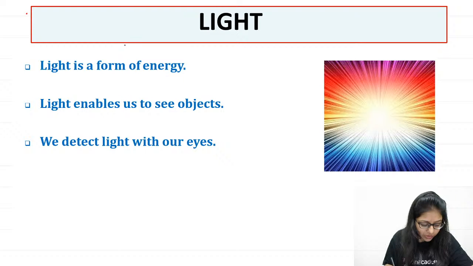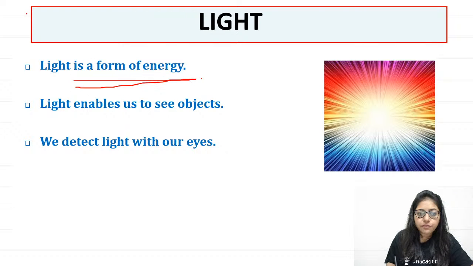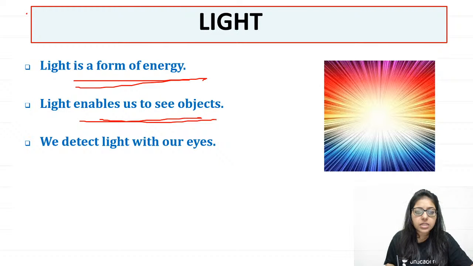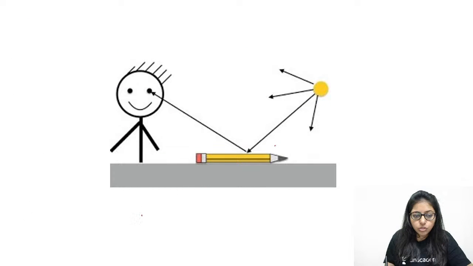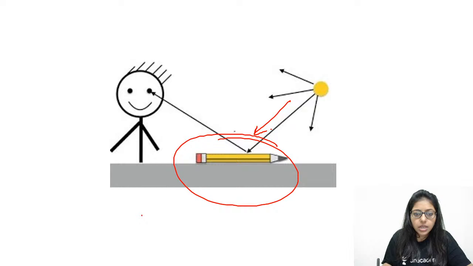Light is a form of energy which enables us to see, right? So light is a form of energy and it enables us to see objects. And how do we detect it? We detect light with our eyes. So what happens actually is, if this is the object and light falls on it, then it gets reflected, and that reflected light goes to your eyes and makes an image in your eyes, and that's how you see things. And the brain also functions in this. The brain has an important function because whatever image is made in the eye is perceived by the brain, and that makes you see things. So that's how you see.